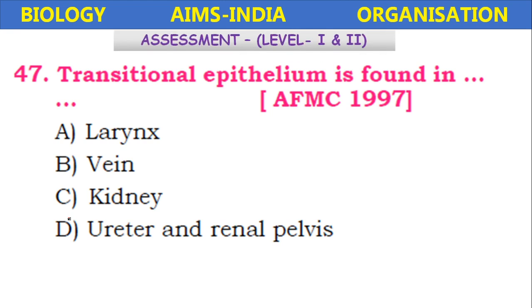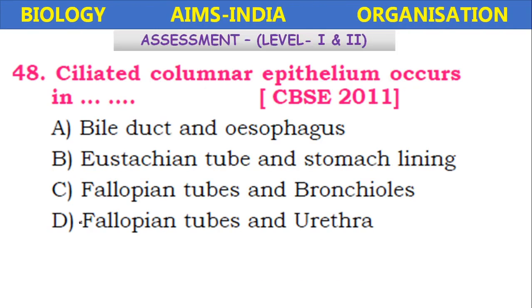Transitional epithelium is found in, Armed Force Medical Colleges in 1997, this question appeared. So larynx, vein, kidney, ureter and renal pelvis. Transitional epithelium is found in the ureter and renal pelvis. Next, the ciliated columnar epithelium.